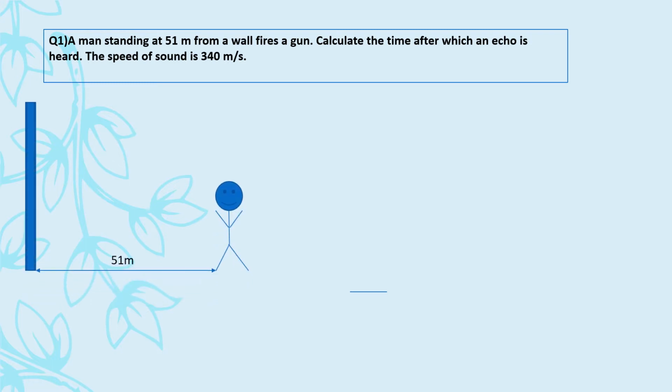So this is the situation: a man which is at 51 meter from a wall, right? Now if he fires the gun, what's going to happen? The moment he fires, he's going to listen back to the reflection, that means he is going to listen to the echo. So we have to calculate the time after which the echo would be heard. And the speed of sound is also given to us.